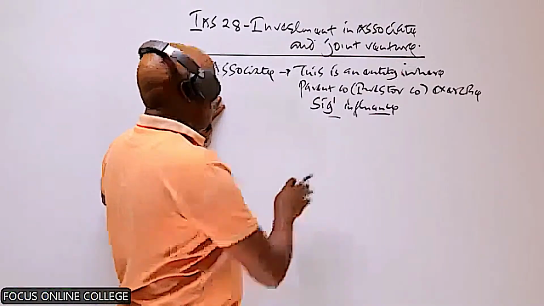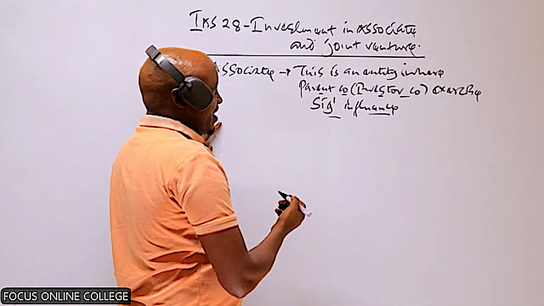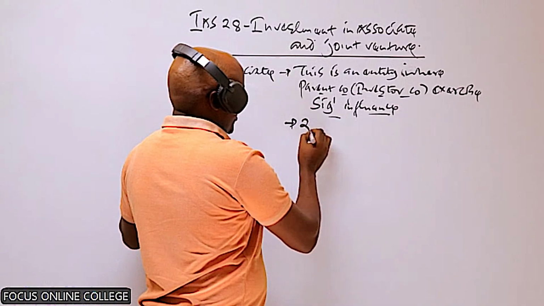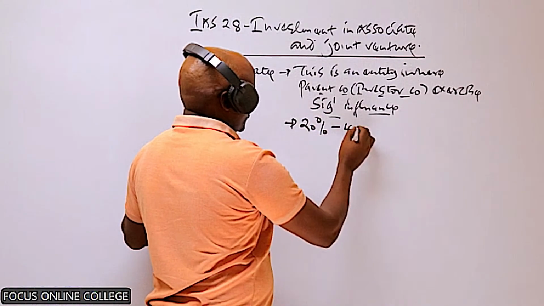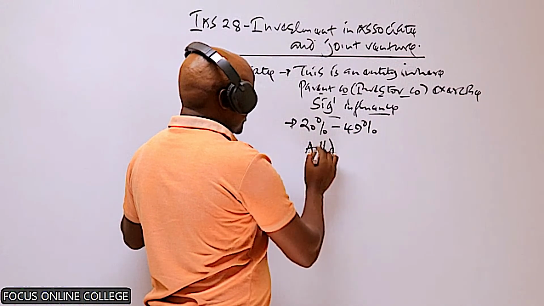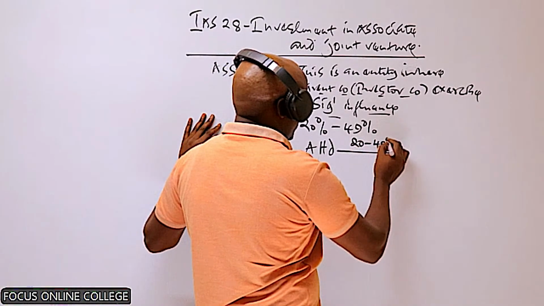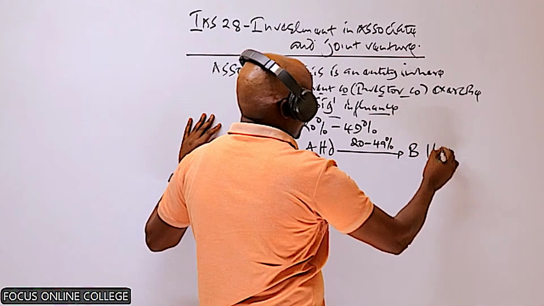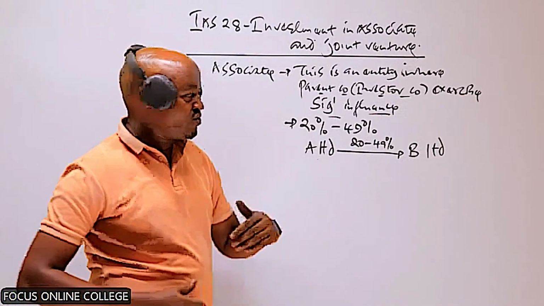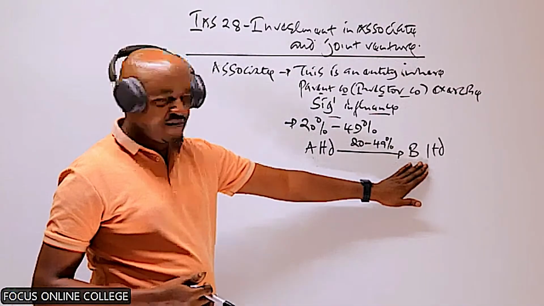Now, a parent company, or basically an investor company, is said to exercise significant influence over the associate if the parent company has acquired shares which lies between 20% to 49%. If, for example, in this case, we are told ON Limited acquired shares which lies between 20% to 49% of the shares issued by BL Limited, it basically means that this company here will be able to influence the operating and financial decisions made by BL Limited.